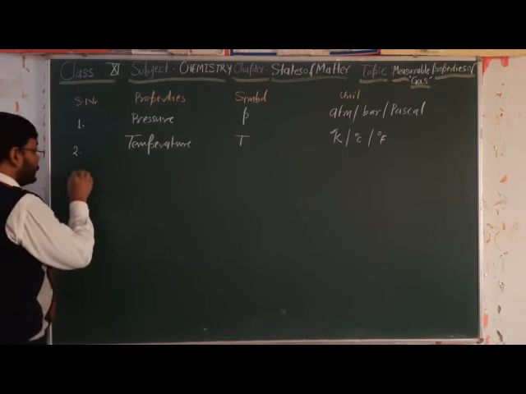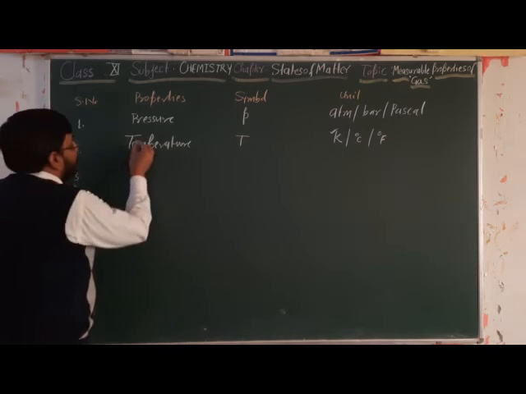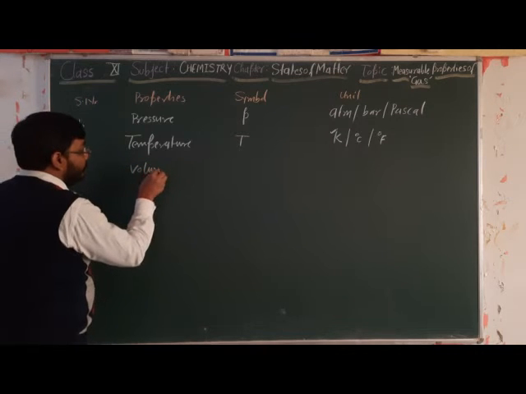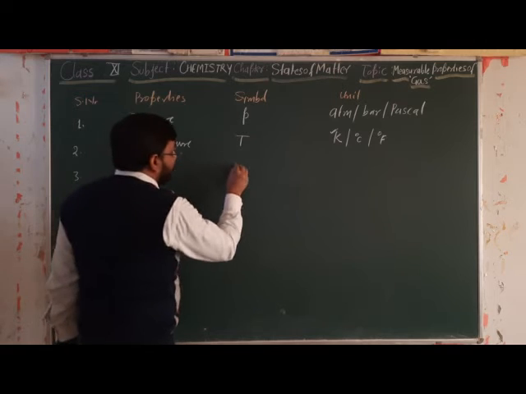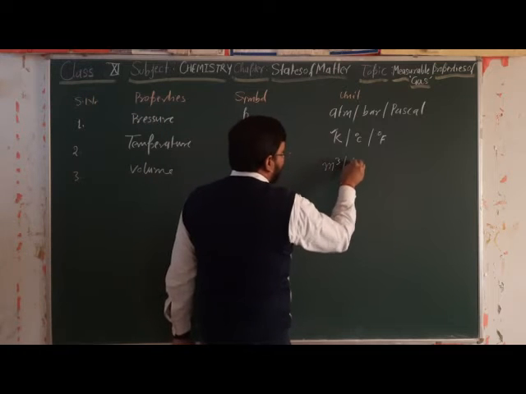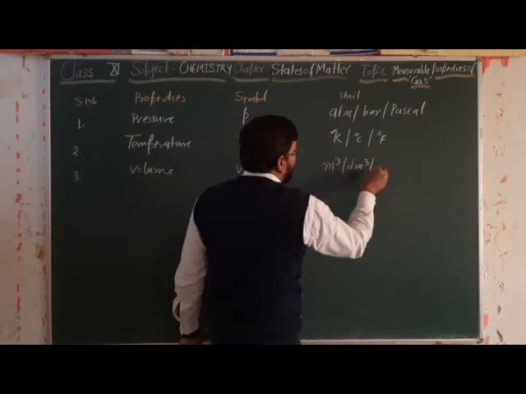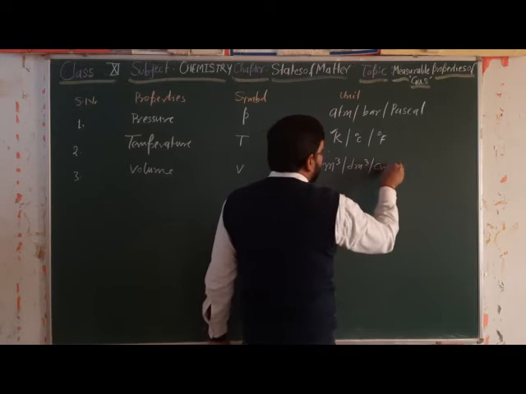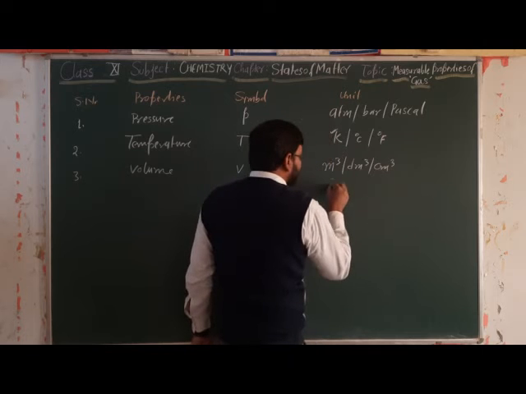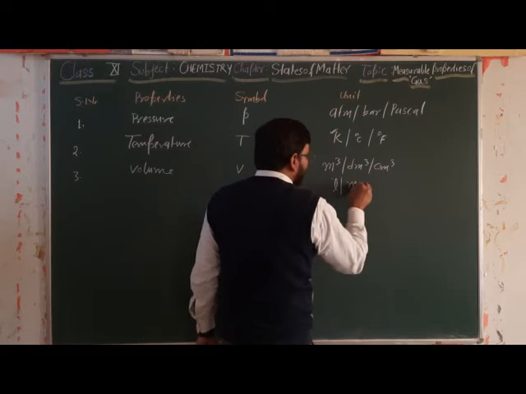Third, volume of the gas, that is V, unit meter cube or decimeter cube or centimeter cube, or practical units we can use, that is liter or mL.